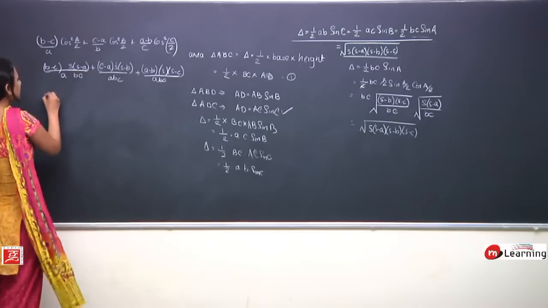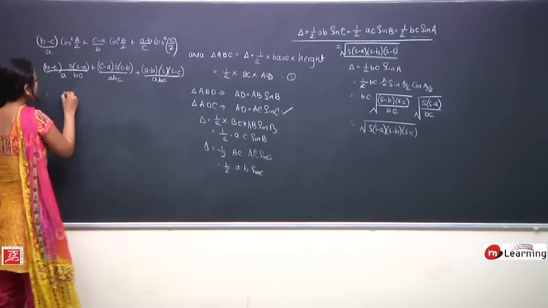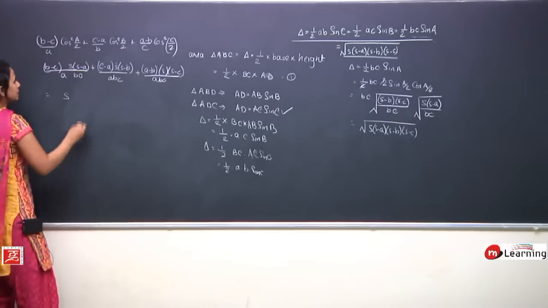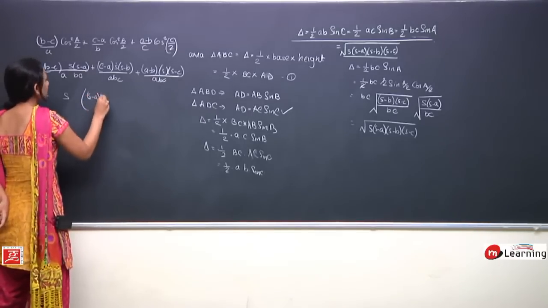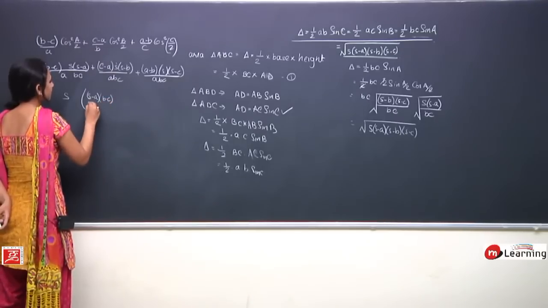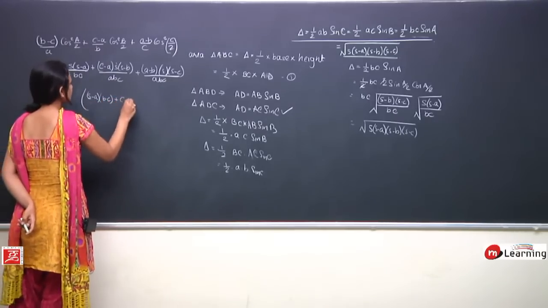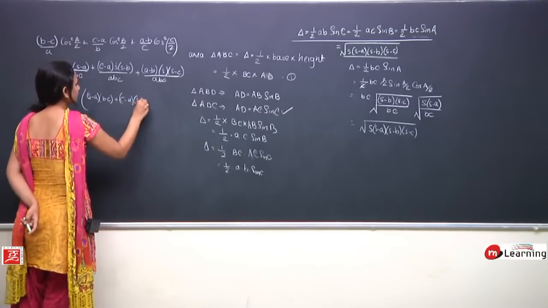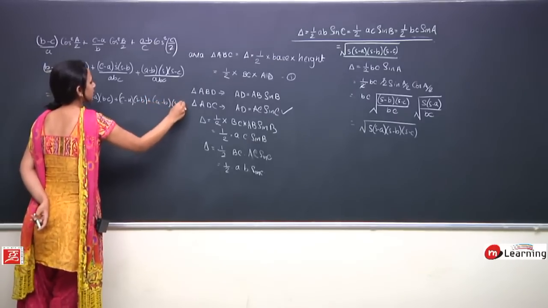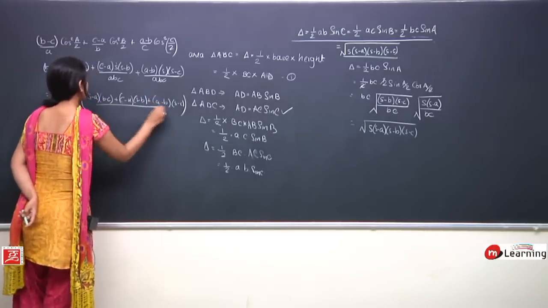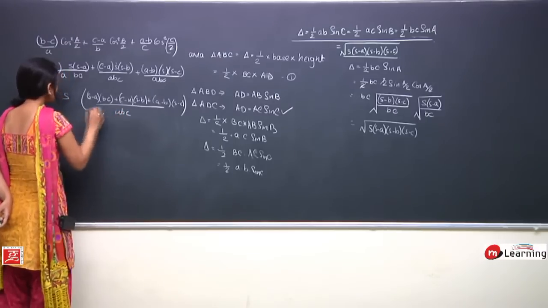Perfect. This can be written as S, I can take common from all the places. So this would be S minus A into B minus C plus C minus A into S minus B plus A minus B into S minus C upon ABC.